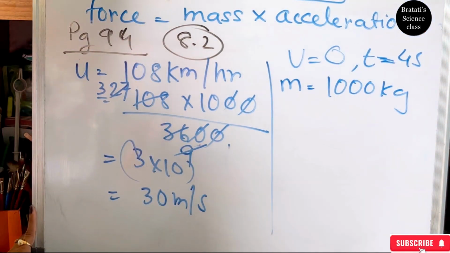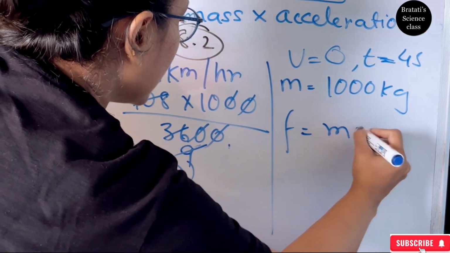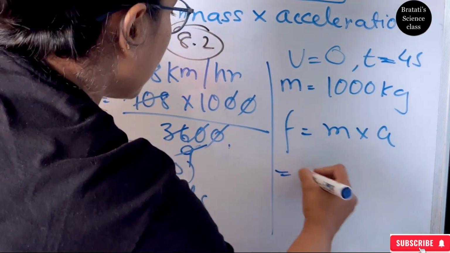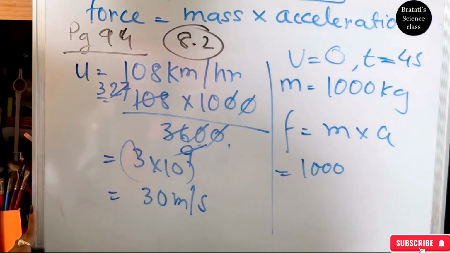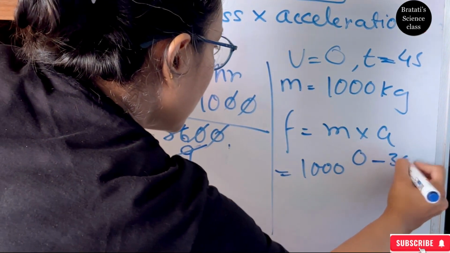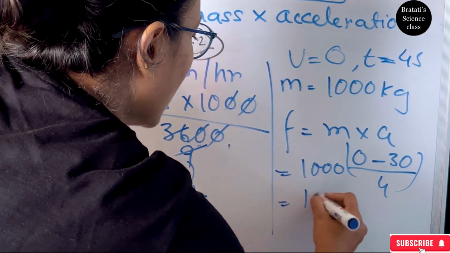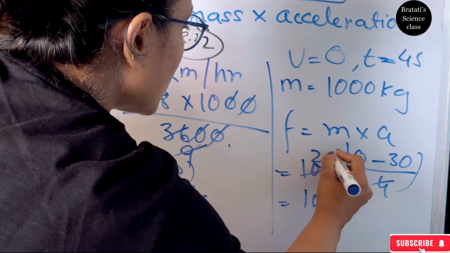So how do we find the force? The force F equals m into a. Now m is 1000, a is (v, which is 0, minus u) by t, which is 4. So this comes to 250.